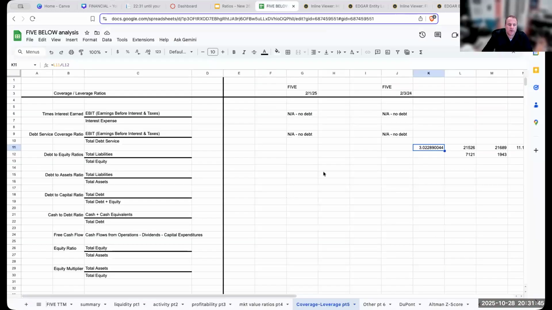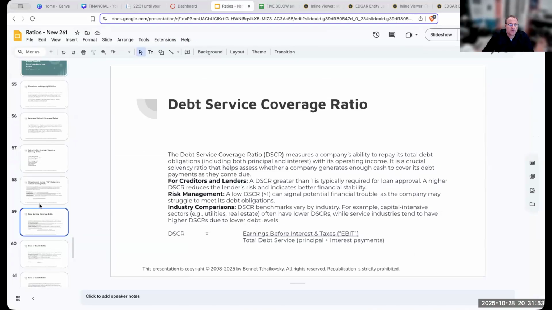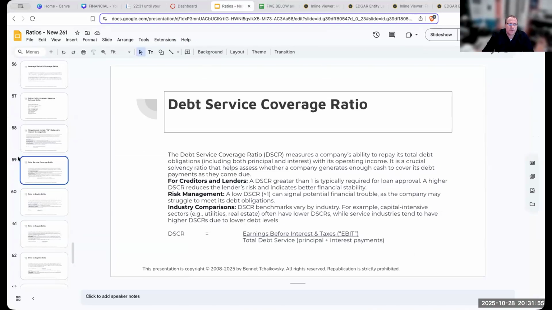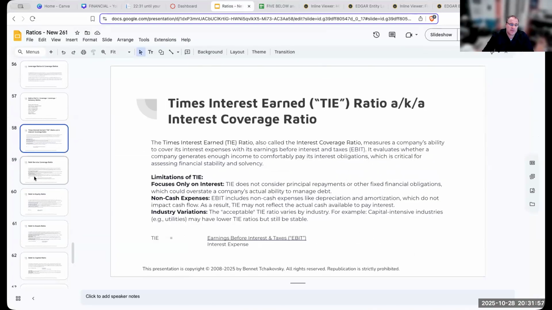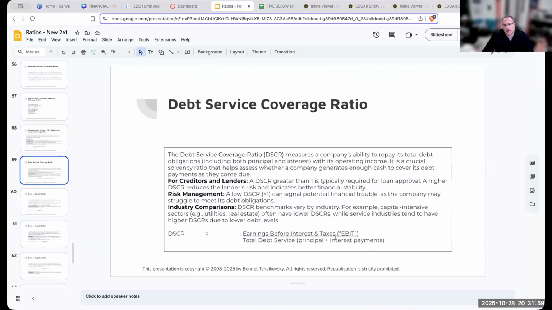Okay, so let's take a look at some other ratios that we can compute. Why is debt service a little bit better than times interest earned? Because it's not only including the interest expense, but also the principal payments.